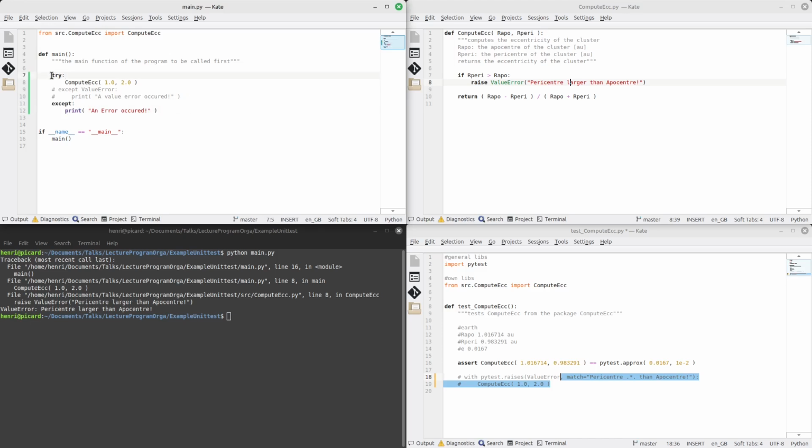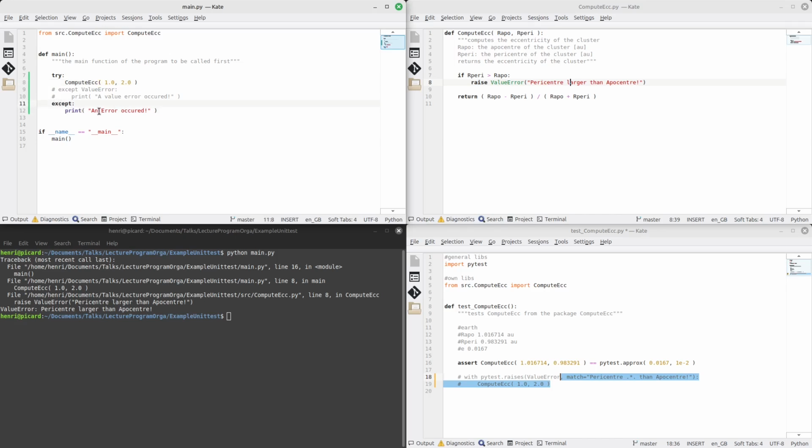What you see here is this try except environment, and what's happening here is that the program will just execute this function as normal. However, if it encounters an error, it will not abort the program, but it will move towards the corresponding except branch down here, and it will execute whatever is defined in there.